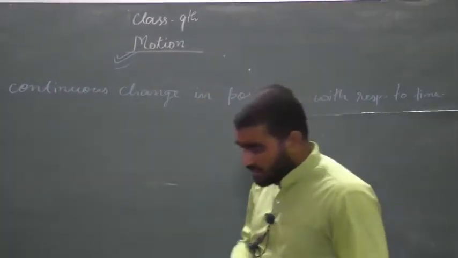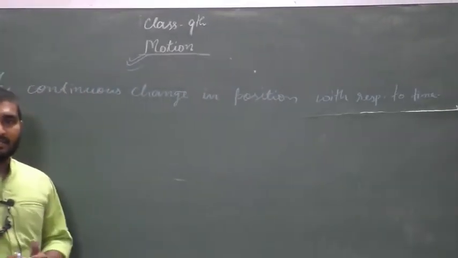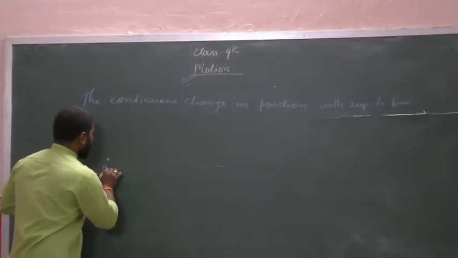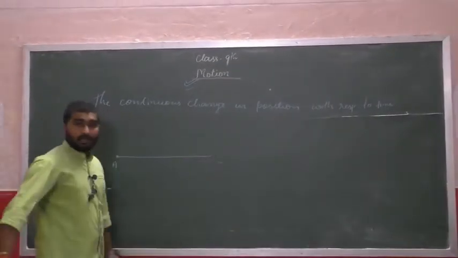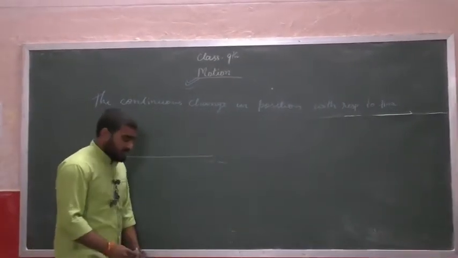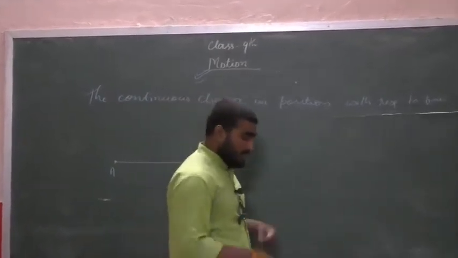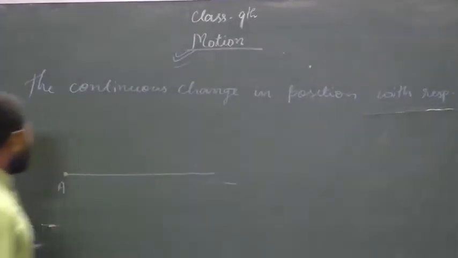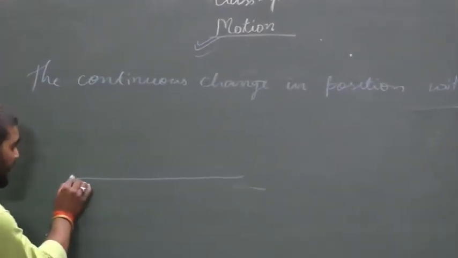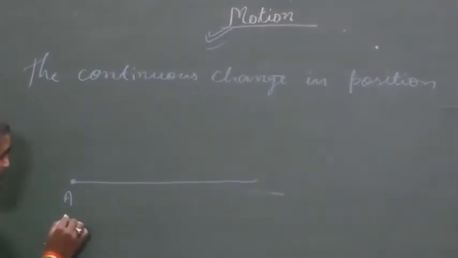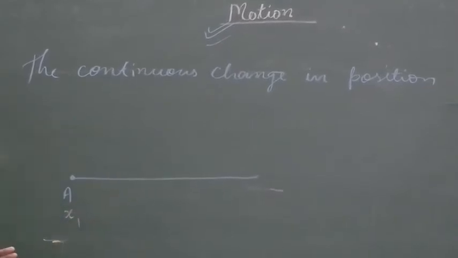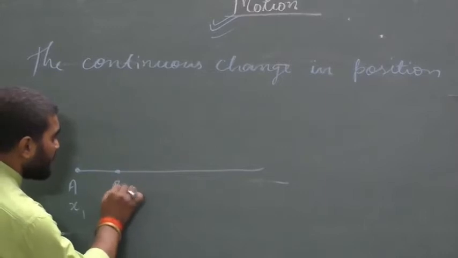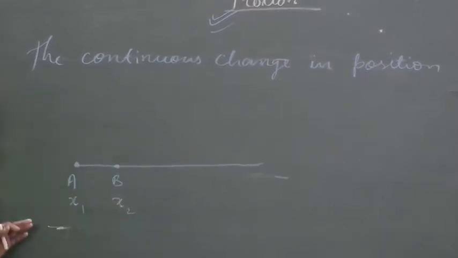Let us suppose I am standing here, and this is point A. I am standing at point A and just going one step in forward direction, next step in forward direction, next step in forward direction. When I was at position A, my position is x1. When I move from A to B, my position is x2.